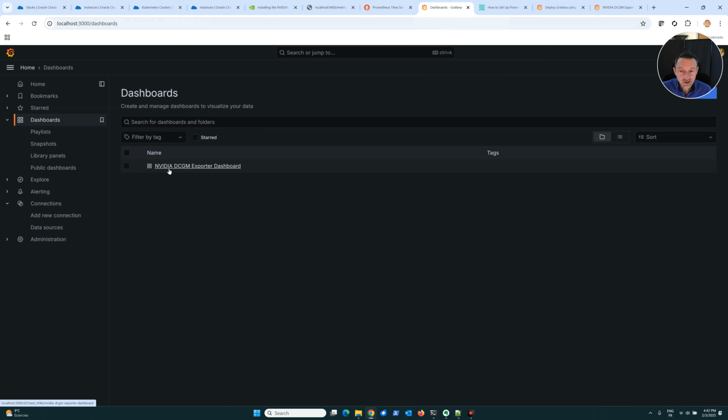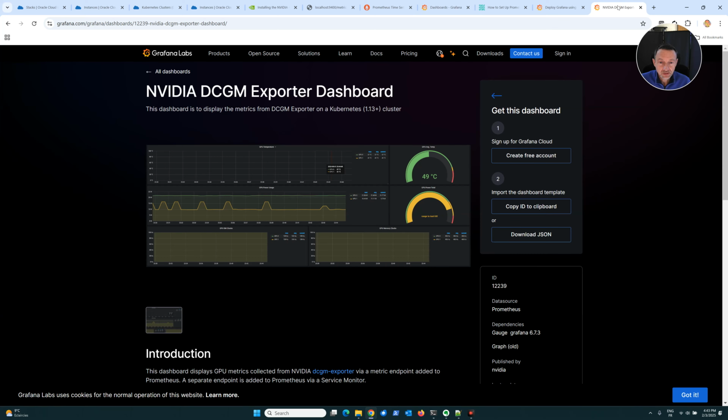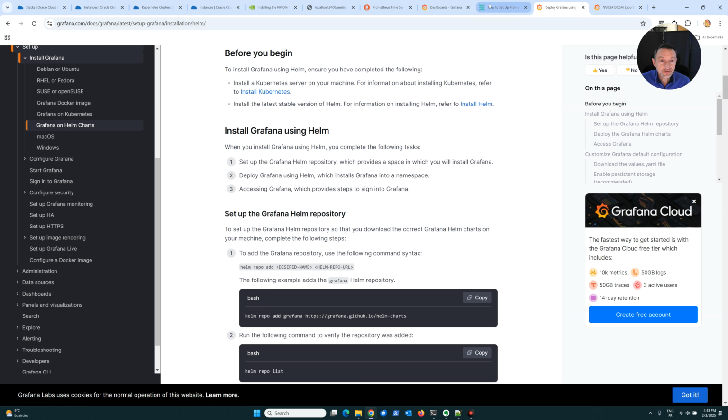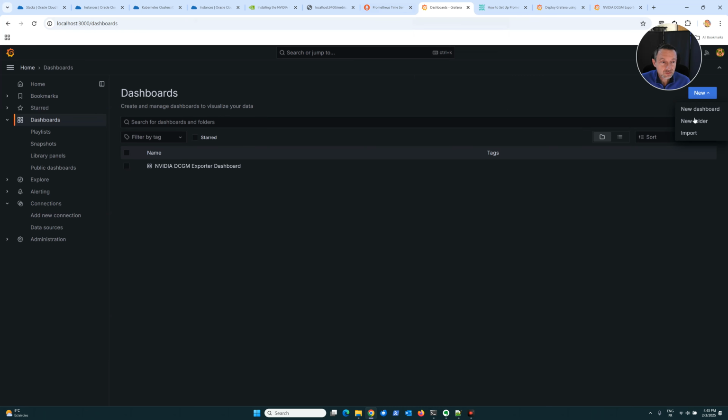You can see the NVIDIA DCGM exporter dashboard because I did an import before, import here, dashboard, and you can see on the Grafana documentation, NVIDIA DCGM exporter dashboard. You can copy the ID of this dashboard, and then you can add it to Grafana by doing an import. Okay?